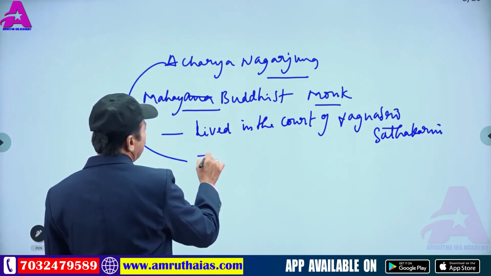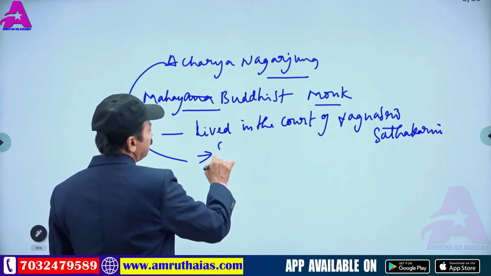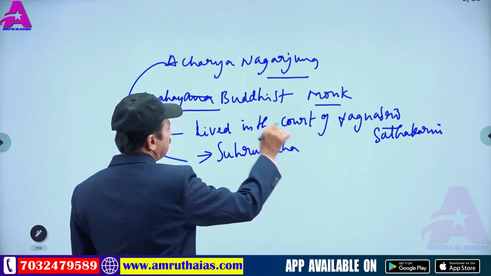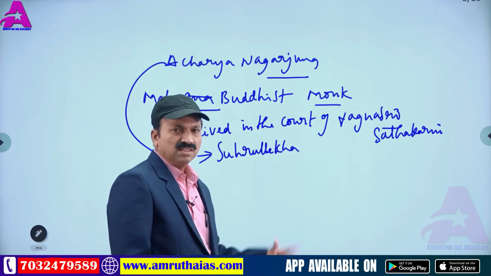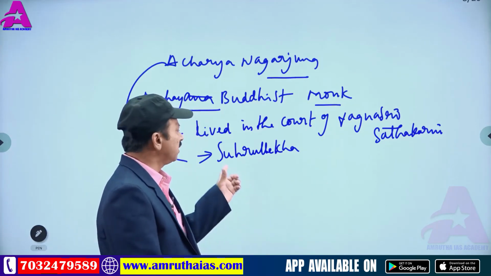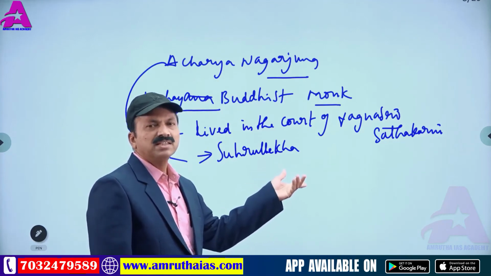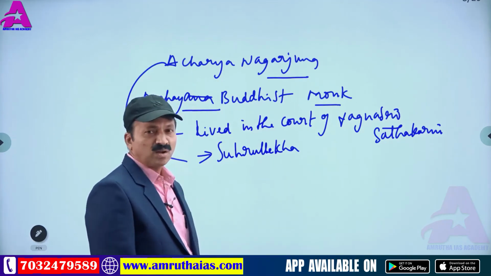Suhrul Lekha: he wrote letters to Yagnasri related to discussions especially. They are the letters to Yagnasri Shatakarni written by Acharya Nagarjuna.